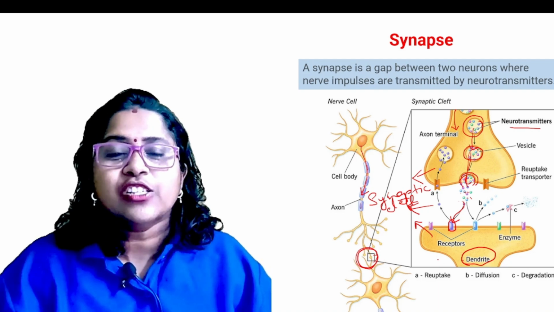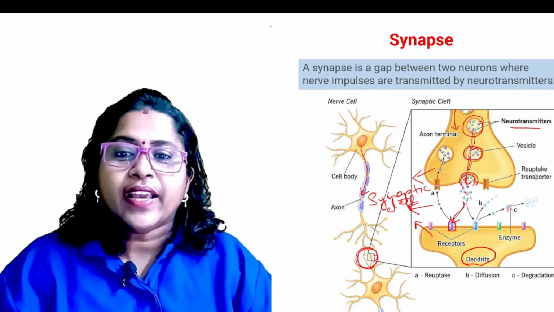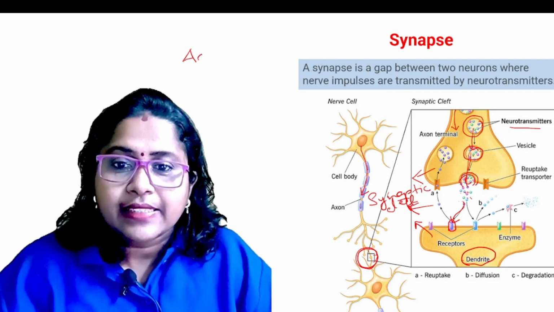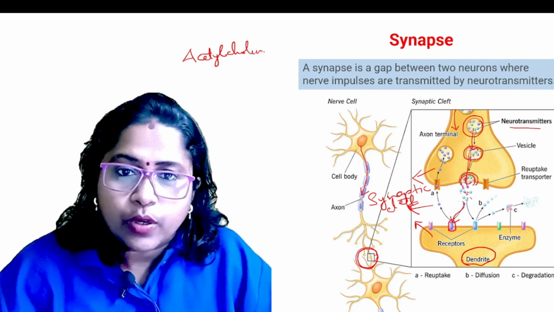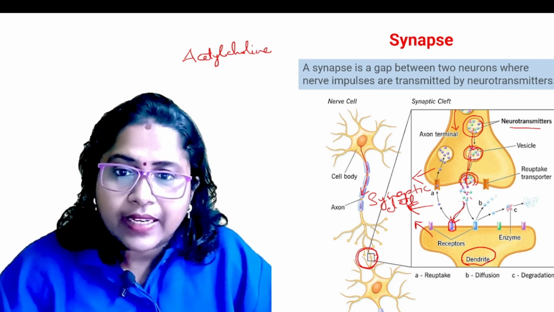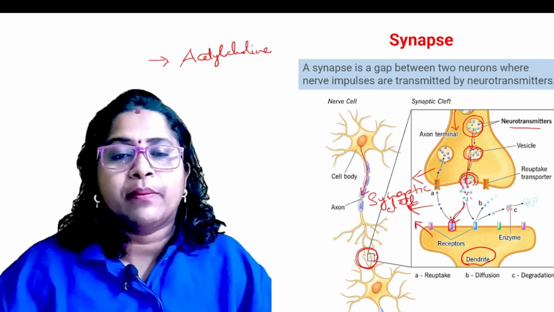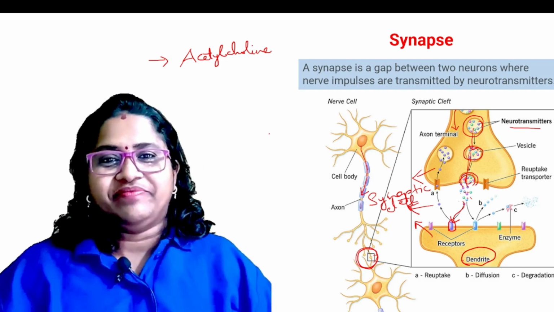So they are known as neurotransmitters. One example of a neurotransmitter is acetylcholine. Please note down this name. Sometimes you will get a question out of this. So one example is acetylcholine.